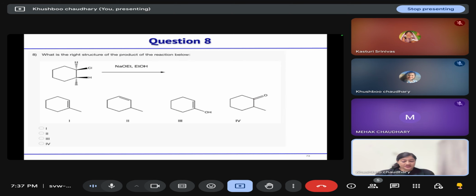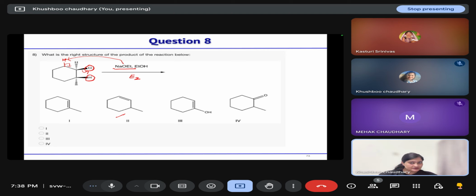Next is, what is the right structure of the product of the reaction below? You have sodium methoxide. So which reaction will take place, E1 or E2? E2 elimination. But because this is a cyclic system, that inversion will not take place. And here your H and Cl are on the same side. So from this side, elimination will not take place. But we have one more hydrogen that can be anti to this chloride at this position. So this sodium methoxide will abstract this proton, and it leads to the formation of this second product as the major product, but not the first.